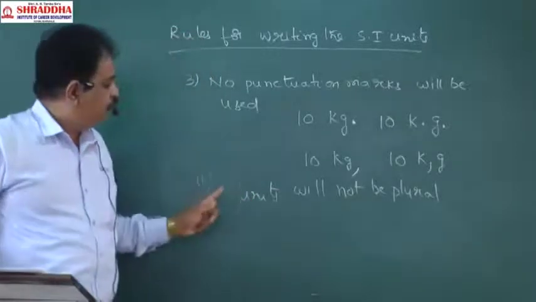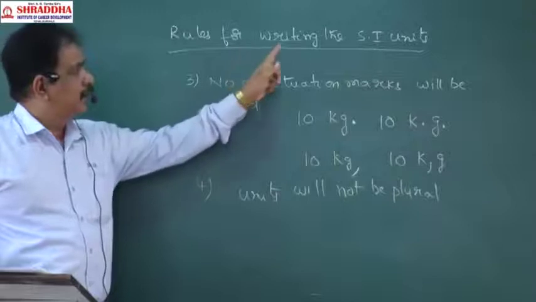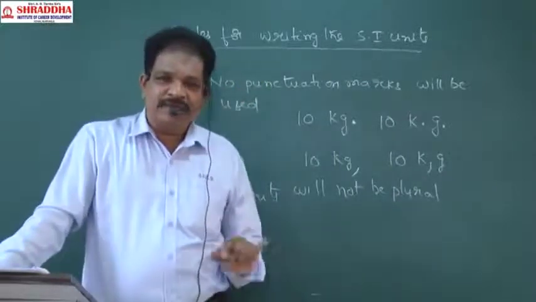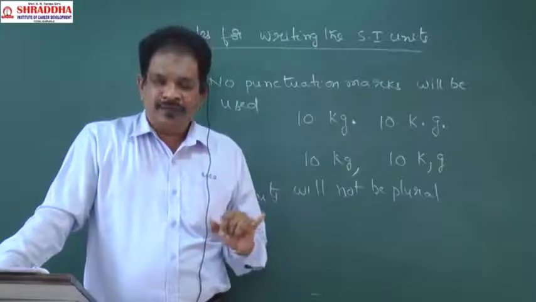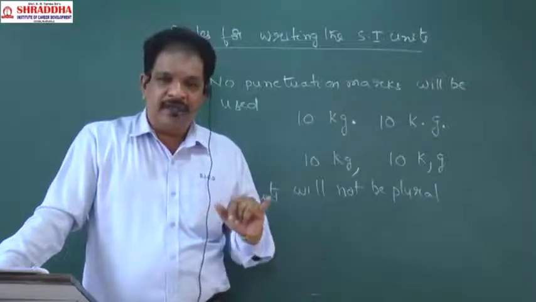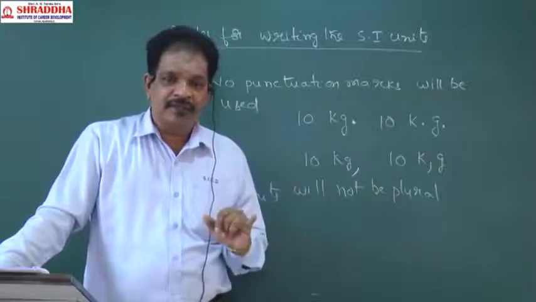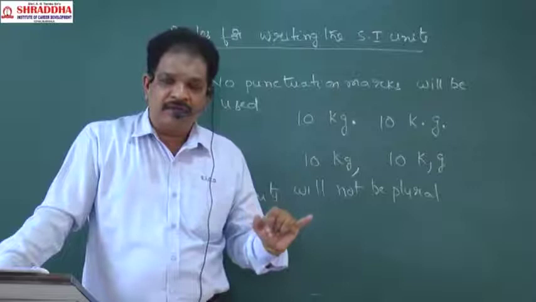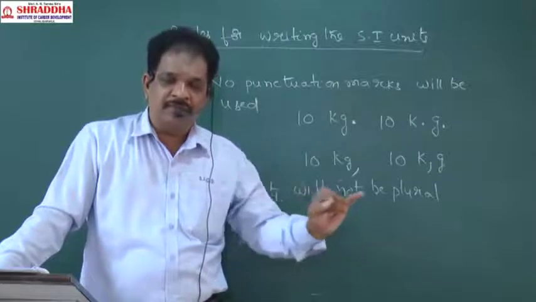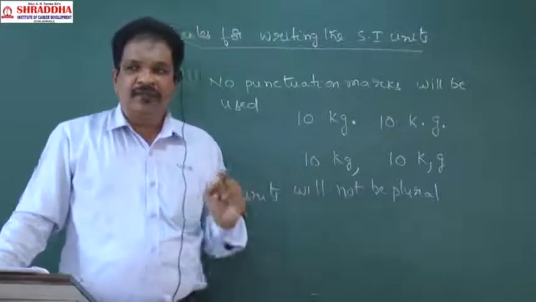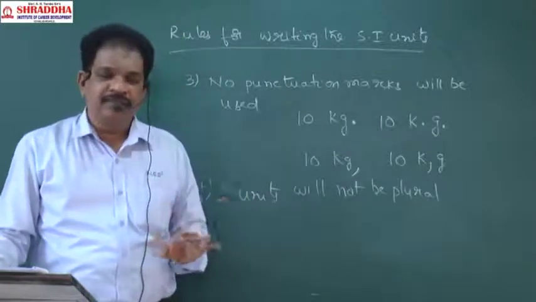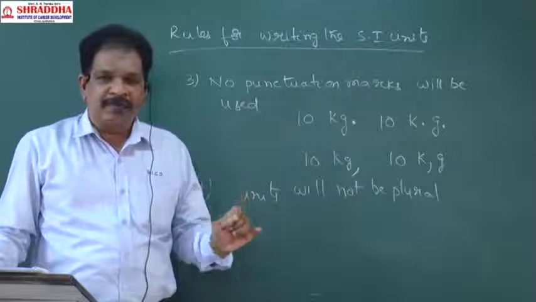These are the 4 rules for writing the SI units. What are the 4 rules? What is the first one? If the unit is named after a scientist, if you want to write the full name of the unit, you should start it with a small letter. Symbols of the units named after a scientist should start with a capital letter.